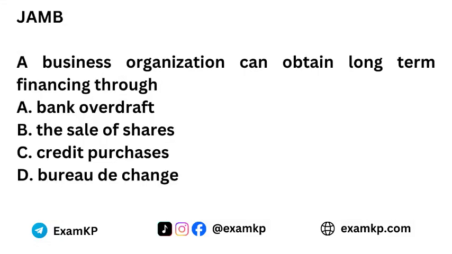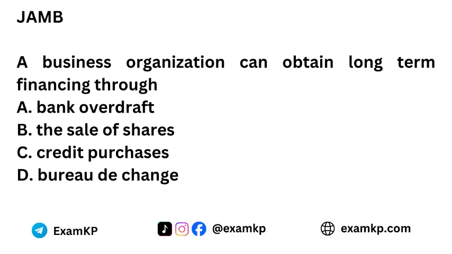Let's try a JAMB question. Now, this one is about timing. A business organization can obtain long-term financing through, and your options are a bank overdraft, the sale of shares, credit purchases, or a Bureau de Change. The magic words here are long-term financing. Think 5 years or more.